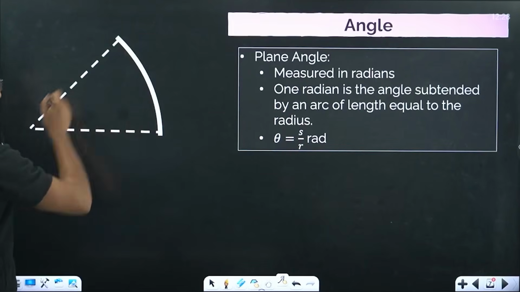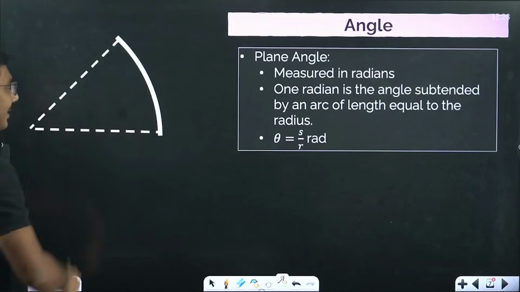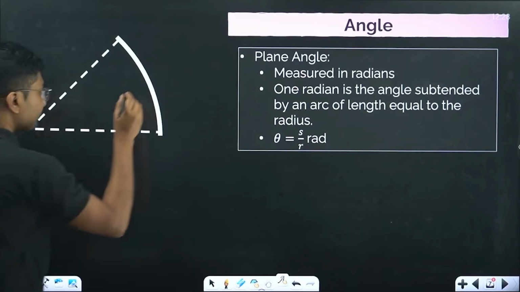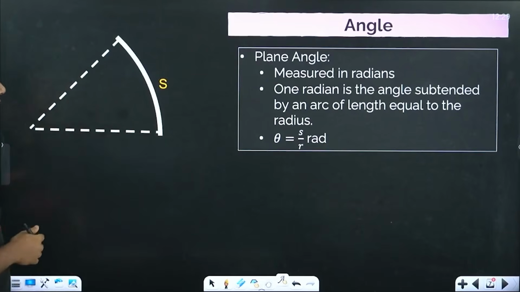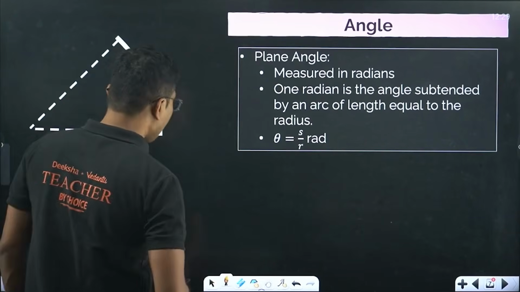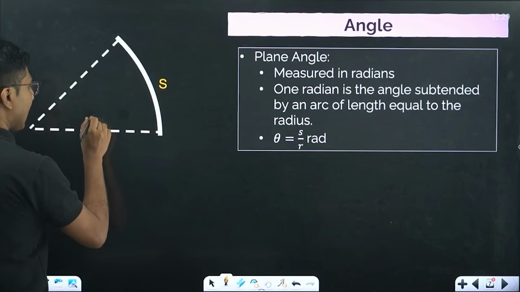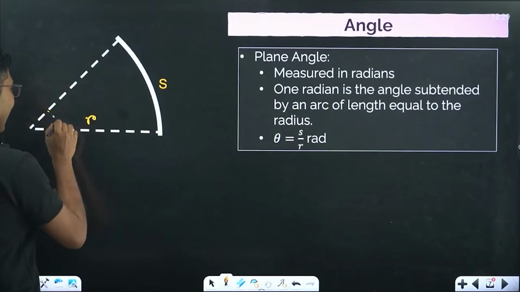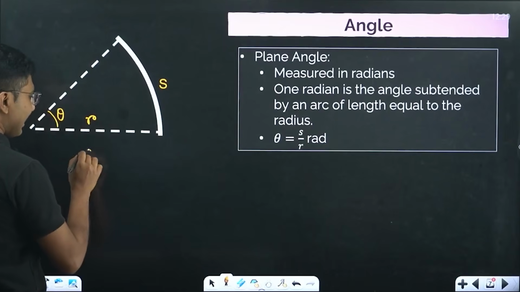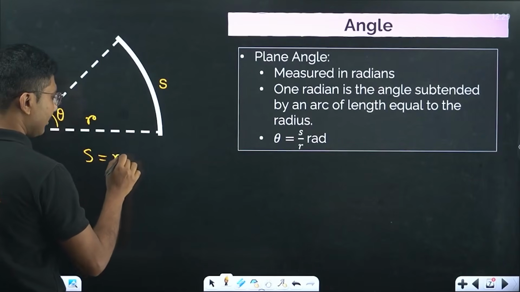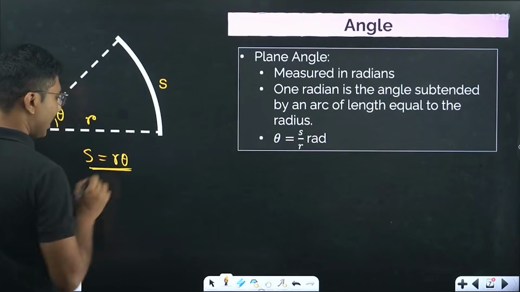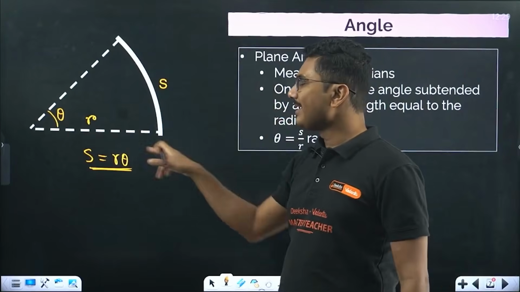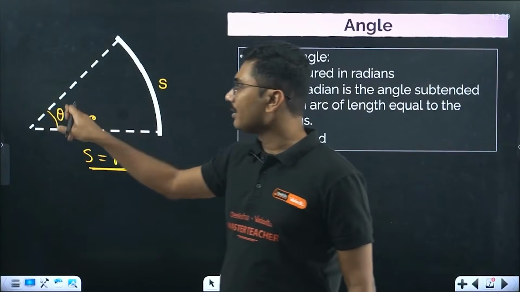So when you measure an angle, generally if there is a curved line, suppose this is a curved line, the length of the curved line is given by S. And this distance is given by R. Okay, so this distance is R and this distance is S. Then if this angle is theta, then S equals R into theta. Okay, S equals R theta. So this is the relationship between the arc length, the radius of the circle, and the angle it makes.